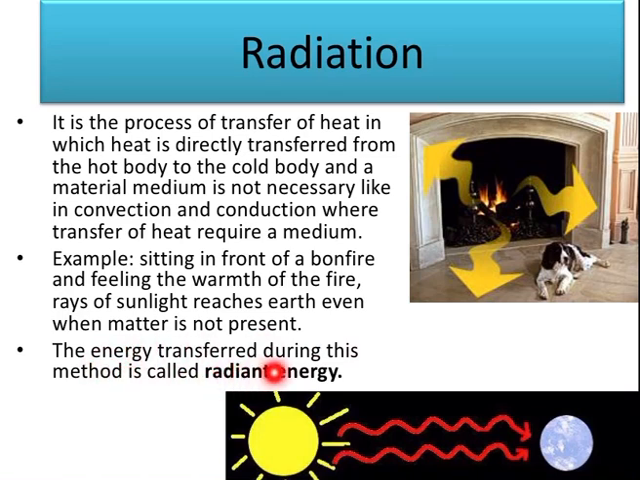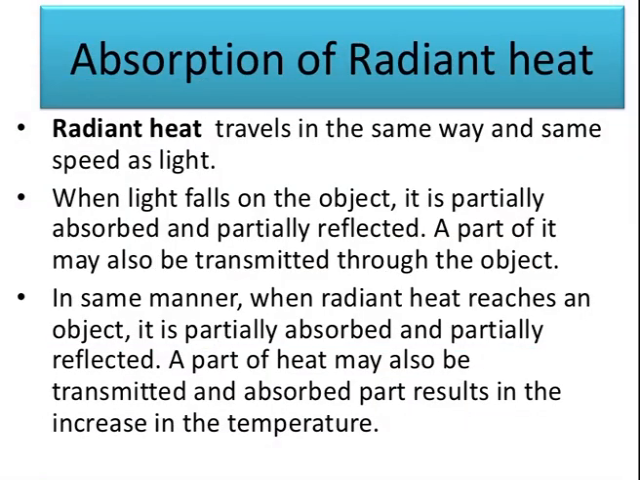So the energy transferred during this method is called radiant energy. The radiation that reaches the earth during this process is known as radiant energy, and it does not need a medium to get transferred from hot body to cold body. Radiation can take place whether a medium is present or not. So the heat that comes from the sun reaches us through millions of miles of empty space by radiation only. So, radiant heat.